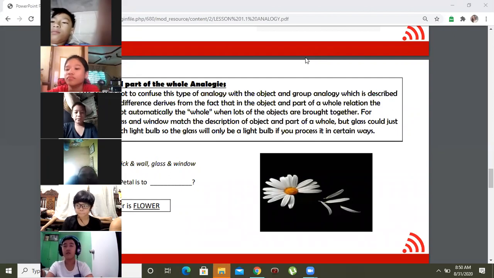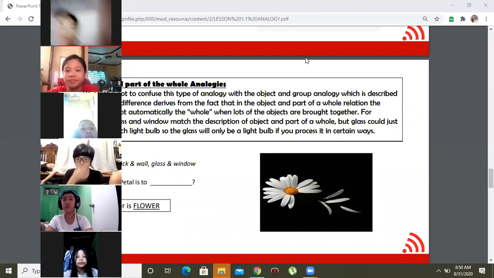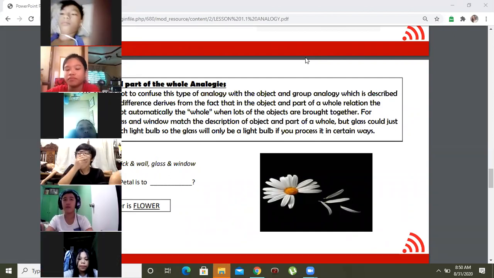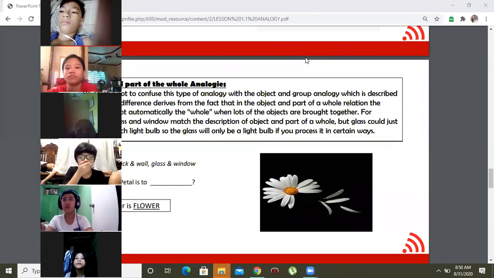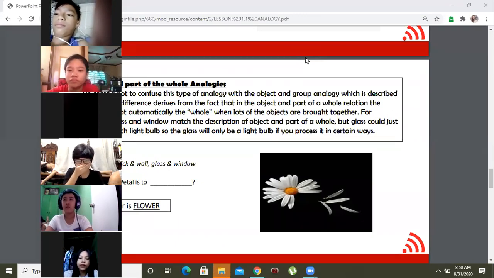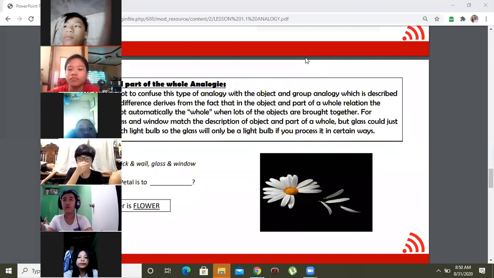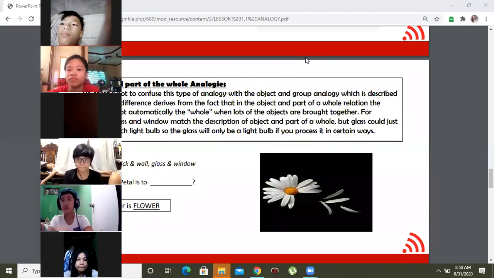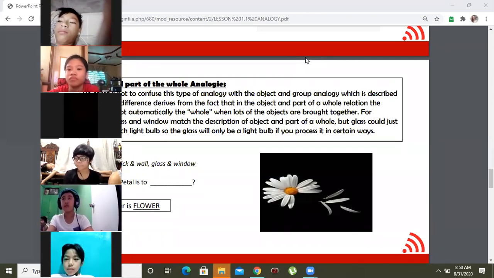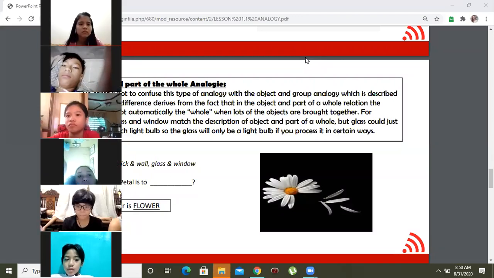Do you understand? We all know that in order for us to create a wall, we first need to build a brick. We need a lot of bricks so that we can create a wall. Same with glass and window. Let's say your window is made out of glass.